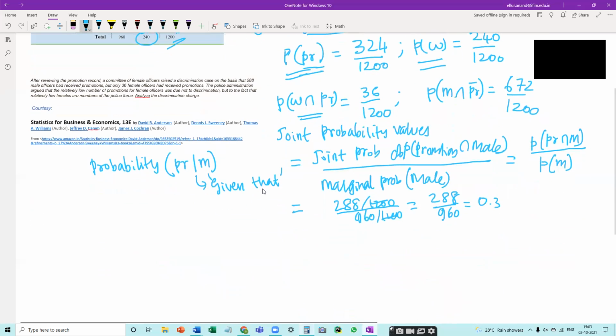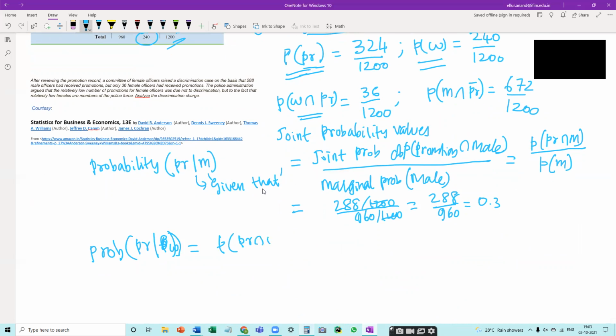Similarly, I will find the probability that somebody got promoted given that the officer is a female police officer. In this case, instead of F, I should write W. So given that W, a women police officer, it is the probability of being promoted and being a woman police officer divided by the probability of being a women police officer.